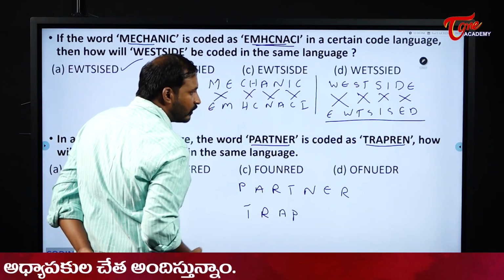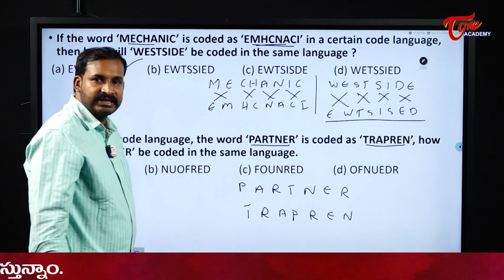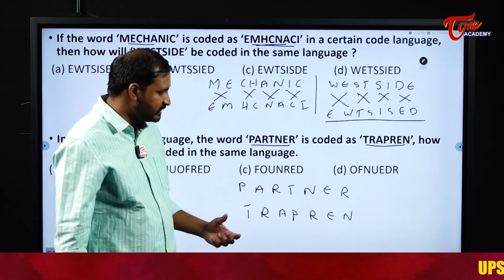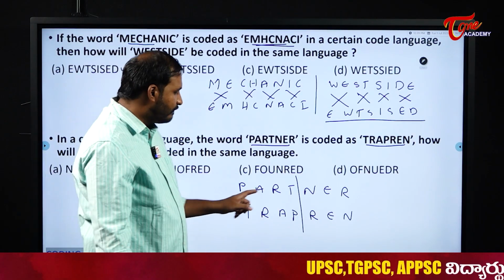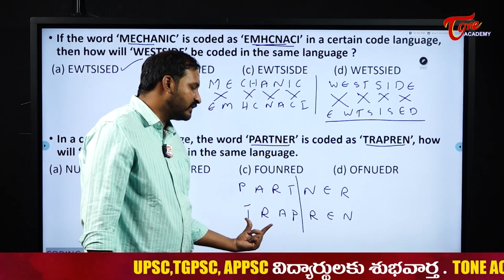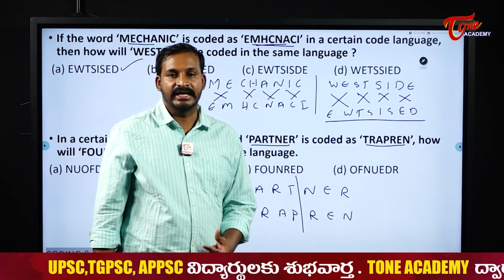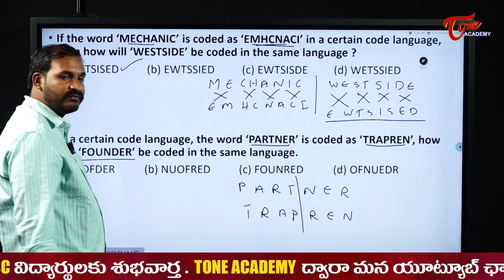TRAP. Okay, and then next REN. If you observe carefully here, students, it was divided into two parts, PARTNER, and then they are written in reverse order. The first part was written in reverse order, and then the second part was also written in reverse order. So, they are asking us the code for the same thing for founder.